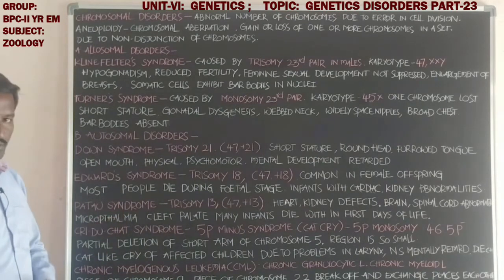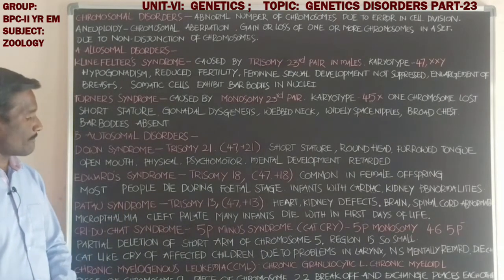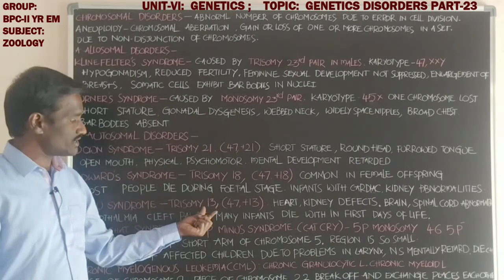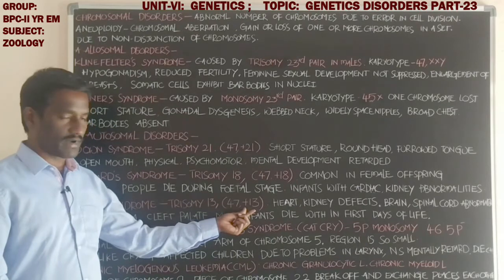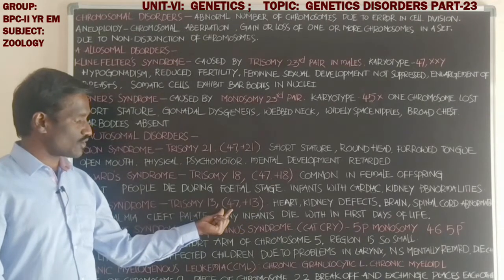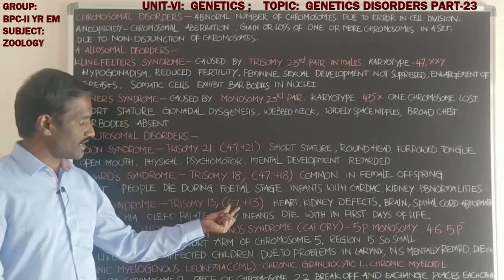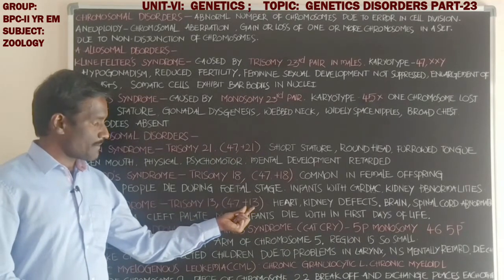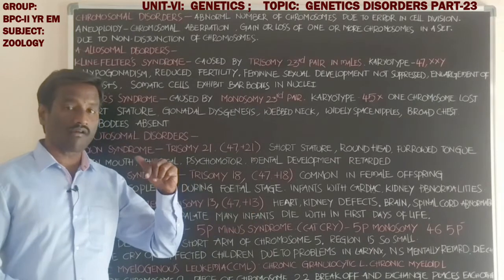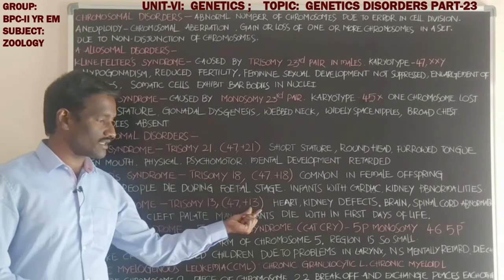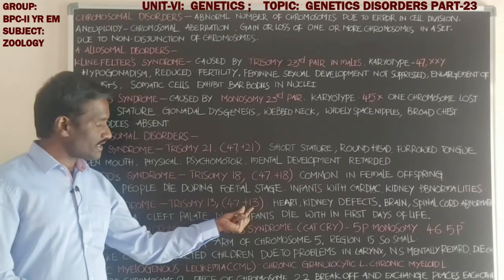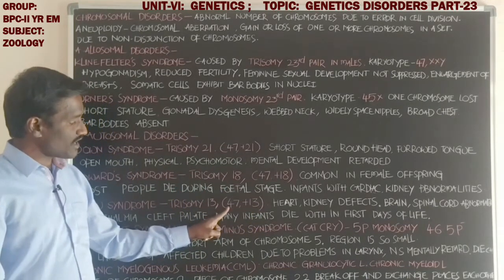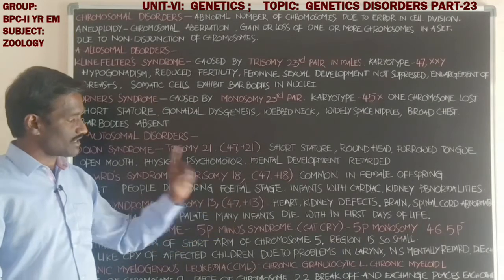Next, Patau syndrome. What about Patau syndrome? It is caused by trisomy 13. Students, the karyotype is 47 plus 13. The total number of chromosomes in the nucleus is 47 instead of 46. Additionally, there is one extra copy of the 13th autosome, so the 13th chromosomes are three in number. Hence the karyotype is 47 plus 13.